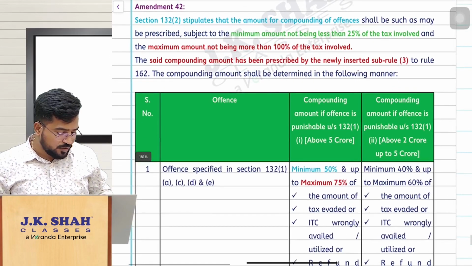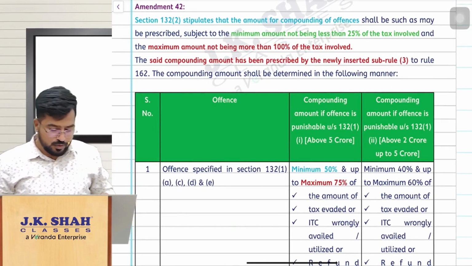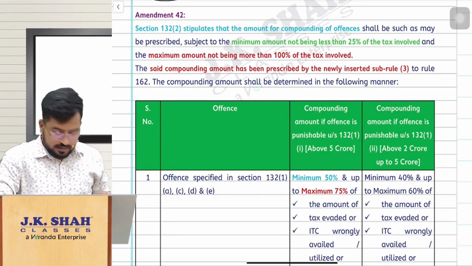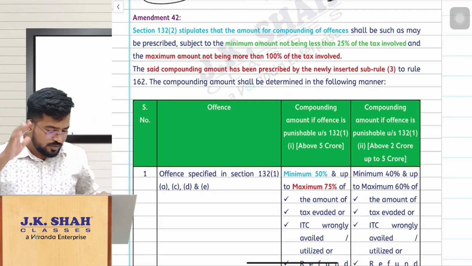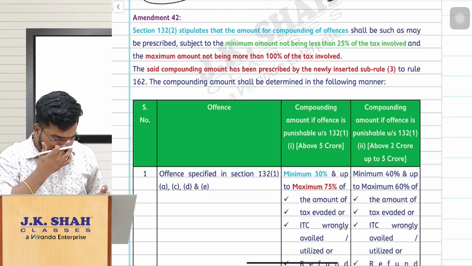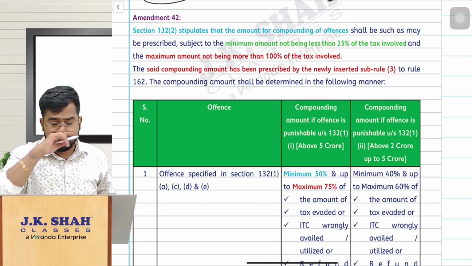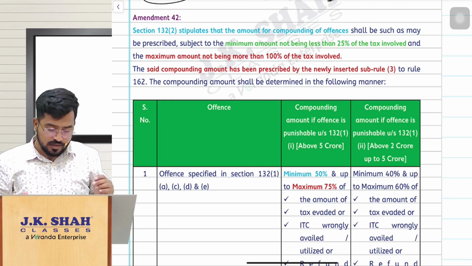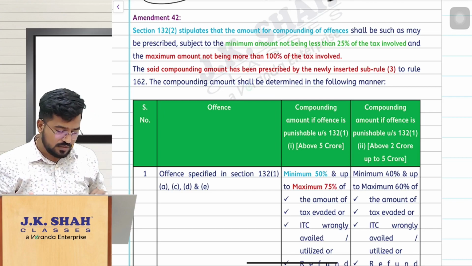So we are moving to the last but one amendment, amendment number 42. So, the amendment regarding compounding of offences and the penalties. If you remember, when you are going for compounding of offences which are given under section 132 subsection 1, depending upon the type of offense, they have prescribed the fees for the compounding.